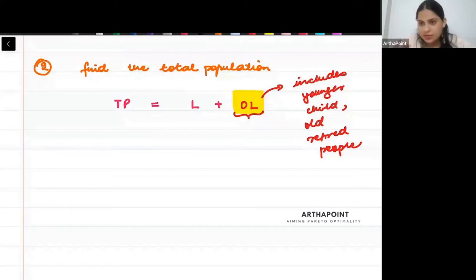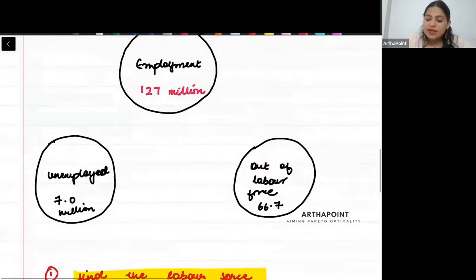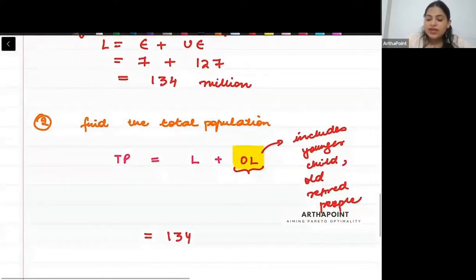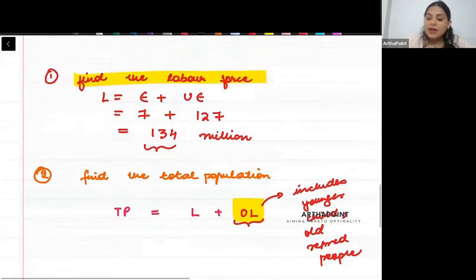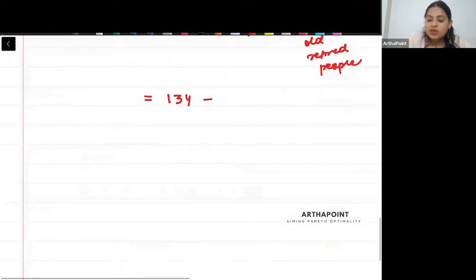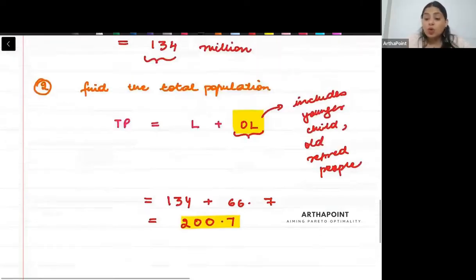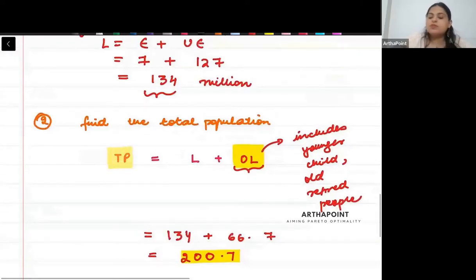So I can just say that beta labor force was 134. This is what I calculated. And my out of labor force is going to be 66.7. So this is going to be, calculate this, 200.7. This is going to be my total population.